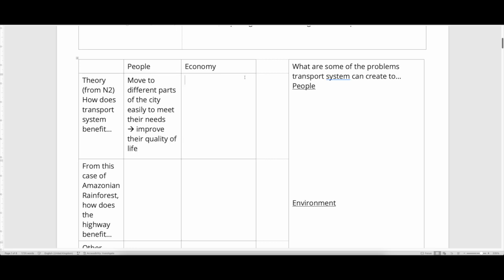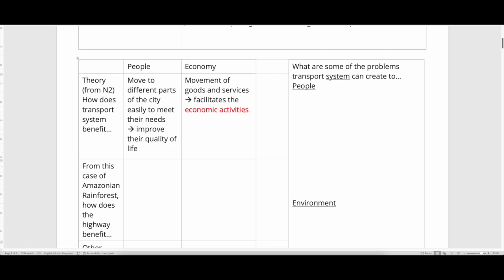And you also learned from the previous handout that transport systems allow the movement of goods and services, which then facilitates economic activities to happen. So let's recap what economic activities are. Economic activities are anything that involves the making and selling of goods and services.